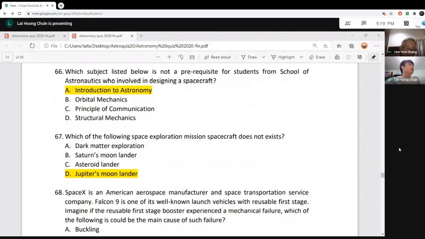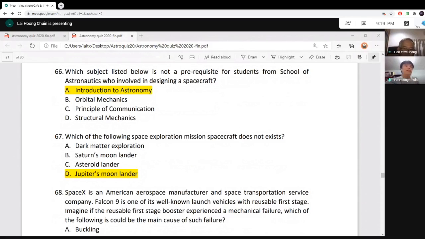They want to send a spacecraft to explore Jupiter's moon called Europa. They are sending an orbiter to Jupiter's moon Europa, and it's expected to launch in 2024.